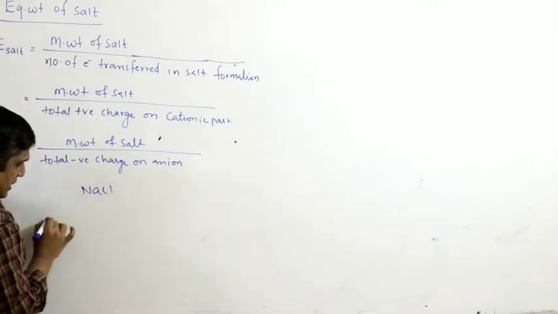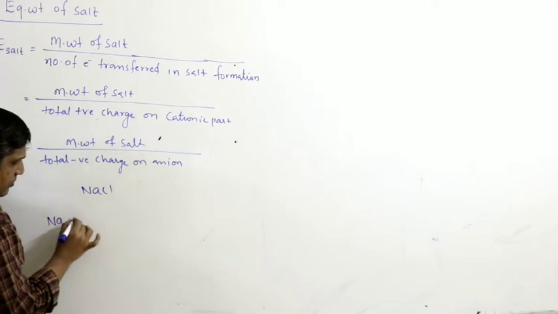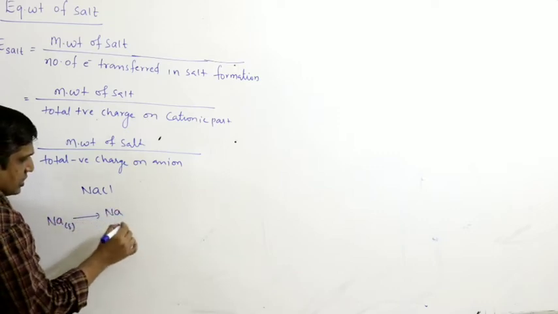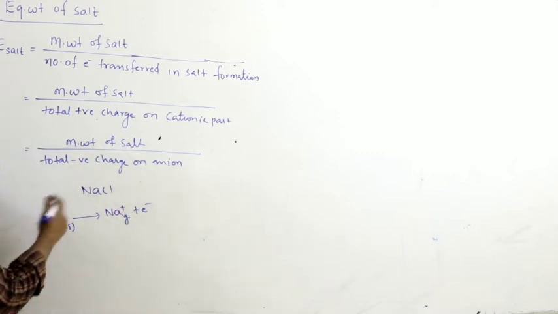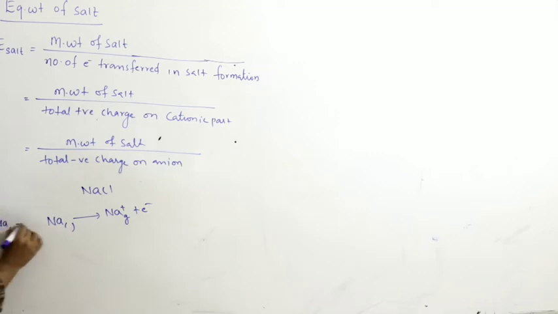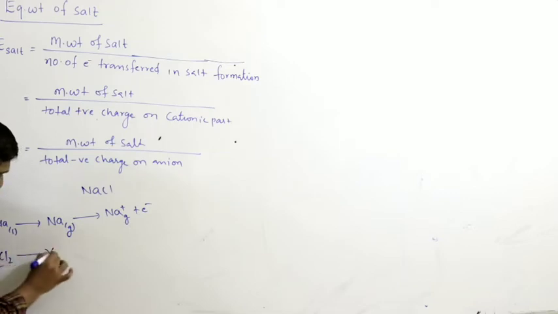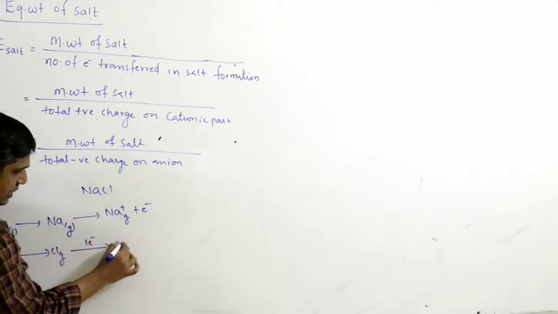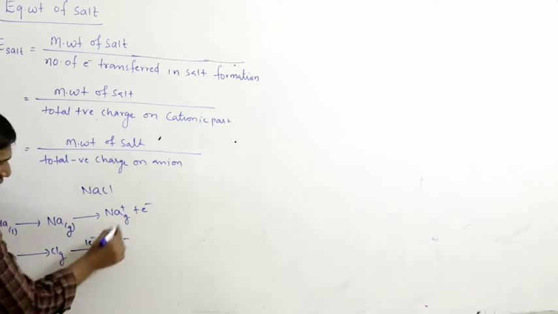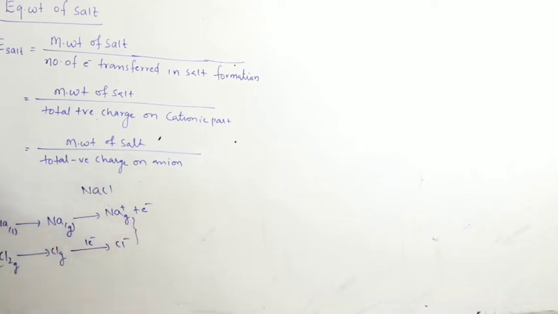NaCl. How is NaCl formed? First we take sodium, we heat it. It converts into Na gas plus electron. Na solid to Na gas, then it will ionize. Coming to chlorine, Cl2, upon heating, you will get Cl gas, right? And next, if it gains this one electron it converts into Cl minus. When these two combine, you will get NaCl.